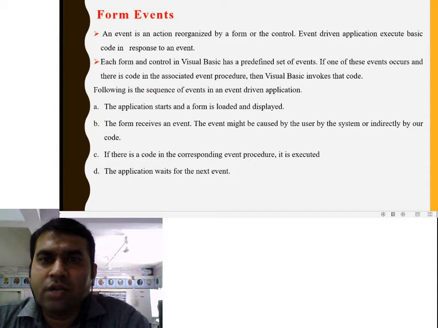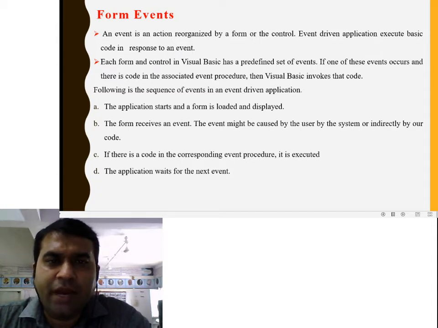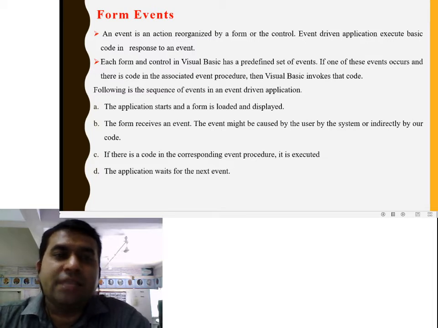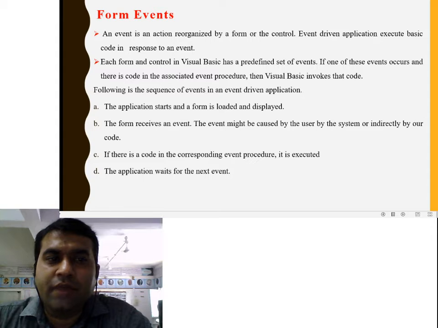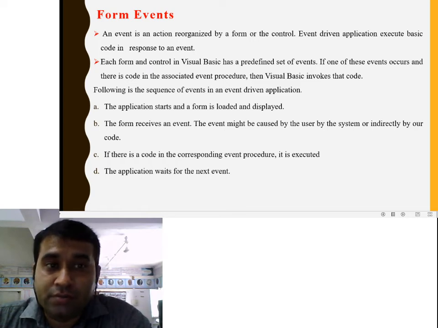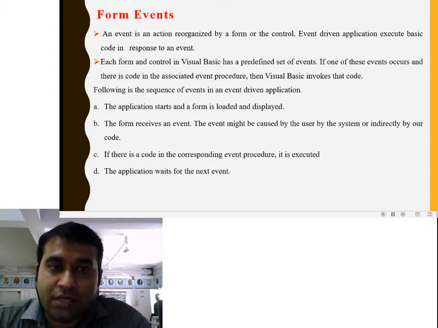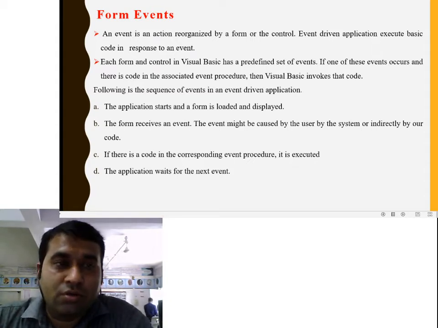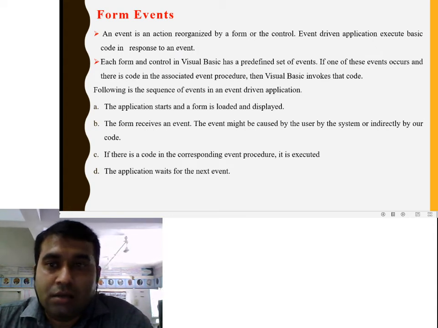Each form and control in Visual Basic has a predefined set of events. If one of these events occurs and there is code in the associated event procedure, then Visual Basic invokes that code. Every time an event occurs, its associated event procedure code is invoked. Events are necessary to execute the code.